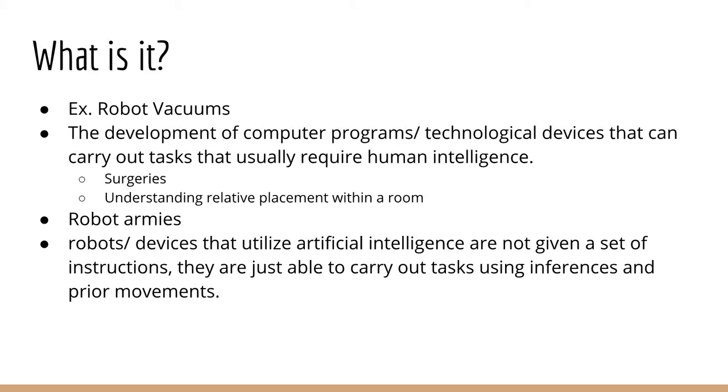But with artificial intelligence, with this machine learning, it kind of starts to think like a human. Once it detects an object, it's going to realize that that object is bad. You don't want to go there. So then it's going to automatically move itself so that it's not by that object.